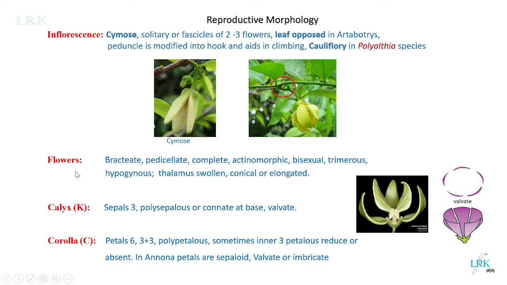Flower. The flowers are bracteate. What are bracts? As we said, stipules are with regard to leaves: the external outgrowths present at the base of the leaf are called stipules. In the same way, the flowers do bear some external outgrowths which look like very small leaf-like structures. These structures are called bracts. If the inflorescence bears bracts, we call it bracteate, and if the individual flower bears the bract, we call them bracteoles.